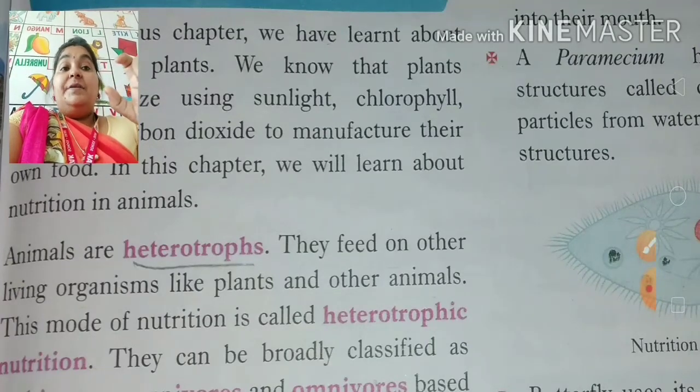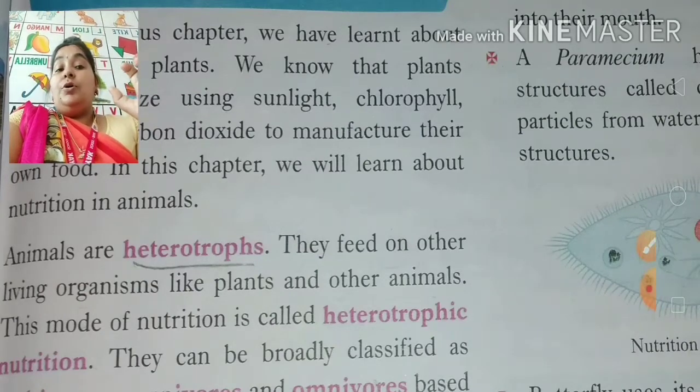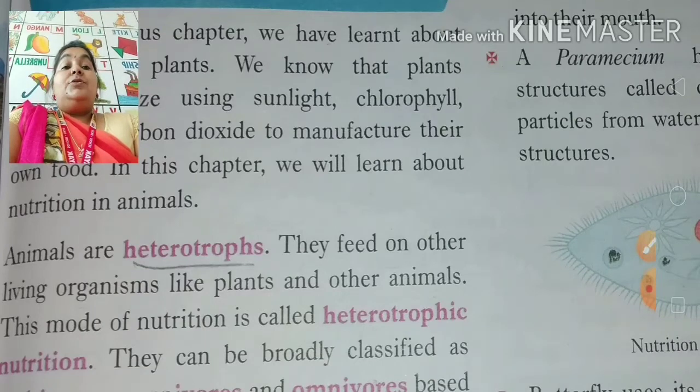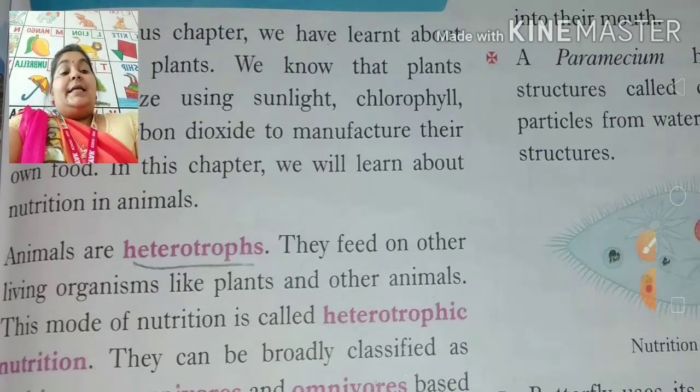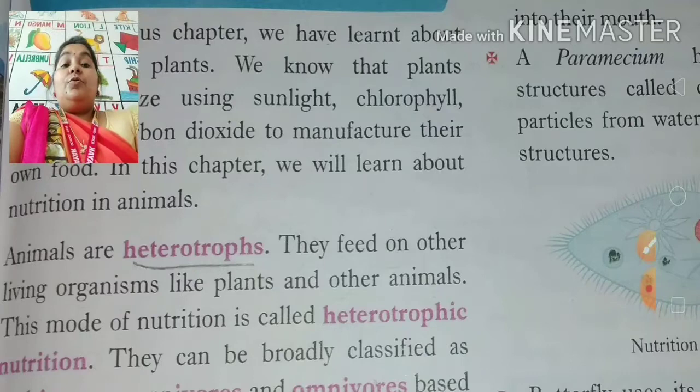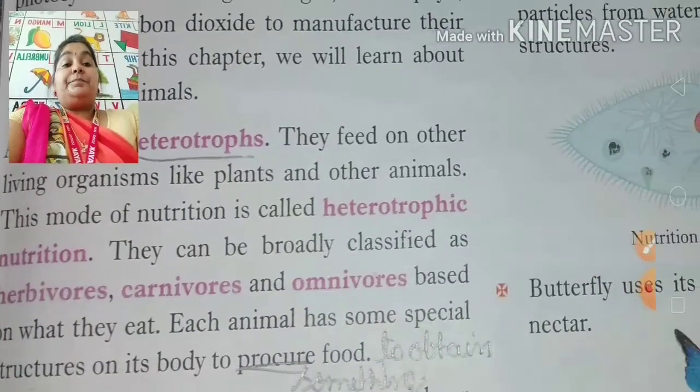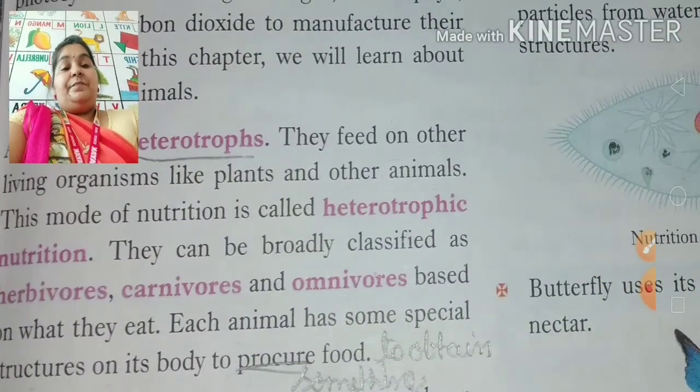Autotrophs, the green plants, prepare their own food, but heterotrophs feed on other living organisms like plants and other animals. This mode of nutrition we call heterotrophic nutrition.